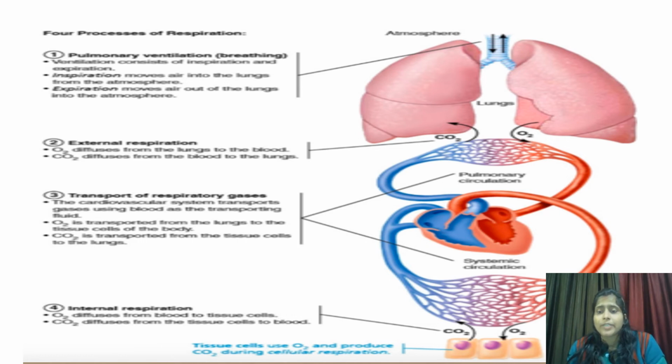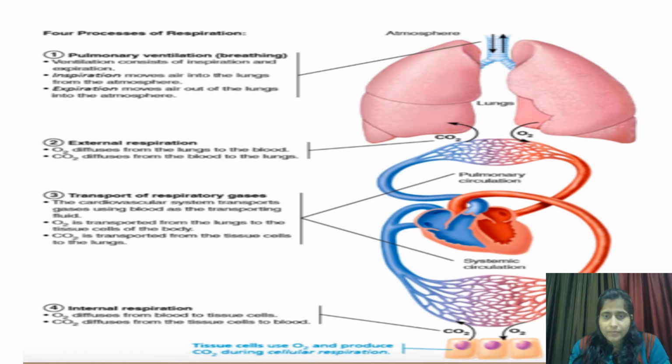There the breathing takes place, which is also called pulmonary ventilation, that is breathing in and breathing out, inhalation and exhalation. Then we have external respiration, where the exchange of gases takes place between the lungs and the blood capillaries. Oxygen is transferred from the lungs to the blood capillaries, and CO2 is transferred back to the lungs.